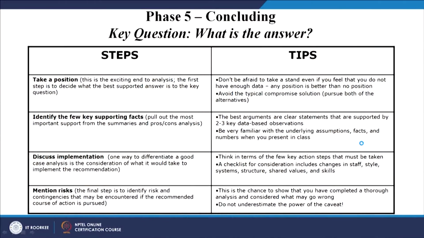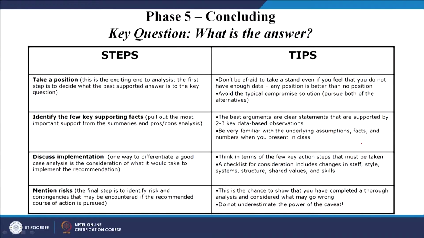And if it is based on the complete analysis, then whatever the checklist is for the staff, style, system, structure, shared values and skills, you can change them if you want. Then mention risks. We should not be blind, and we should be very clear that whatever decision we are taking is based on proper, thorough analysis of the case, but still there will always be certain risk.